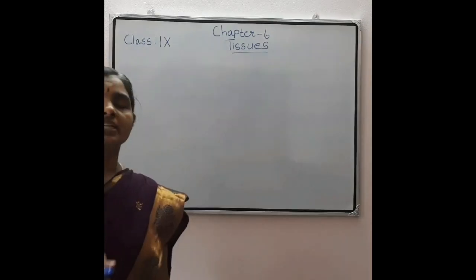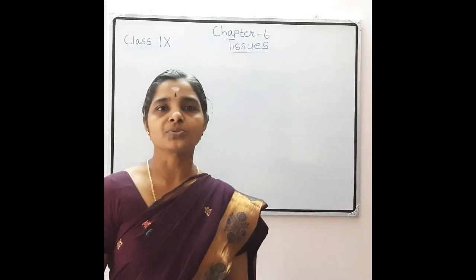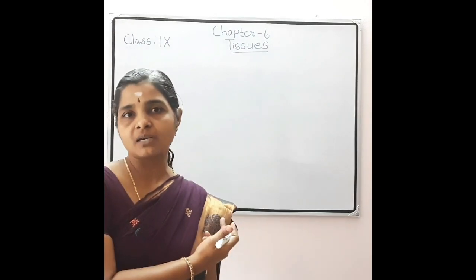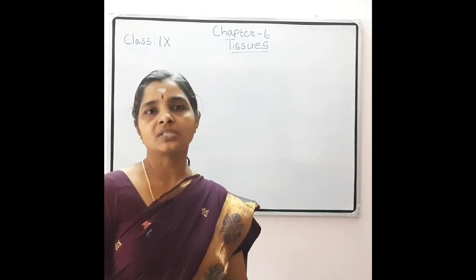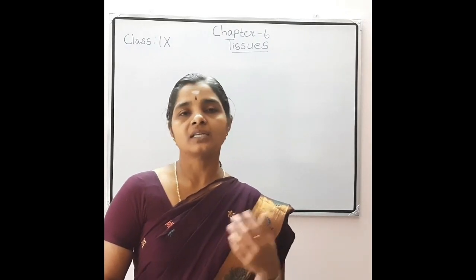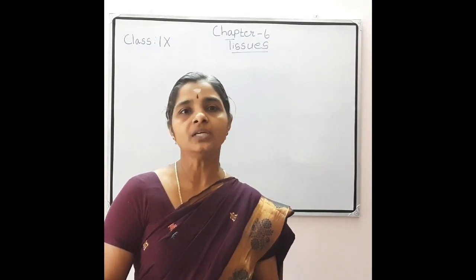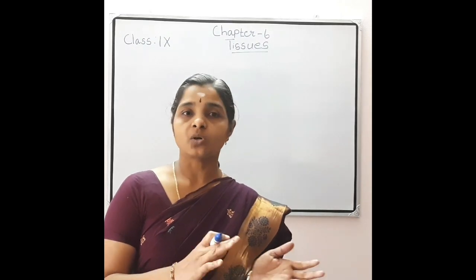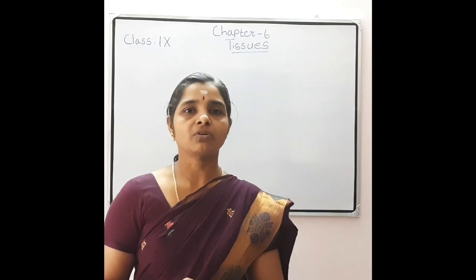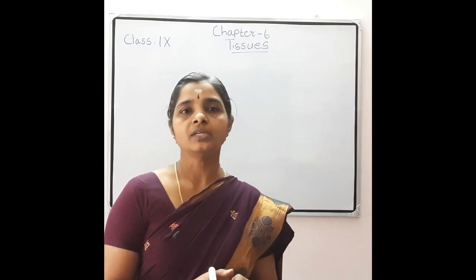These plant tissues and animal tissues are not similar. I gave some examples, no? Blood cells are different from muscle cells, and muscle cells are different from nerve cells, and totally these plant tissues and animal tissues are different. Xylem and phloem are also different from the animal tissue.